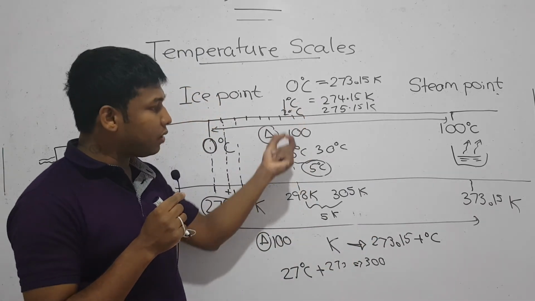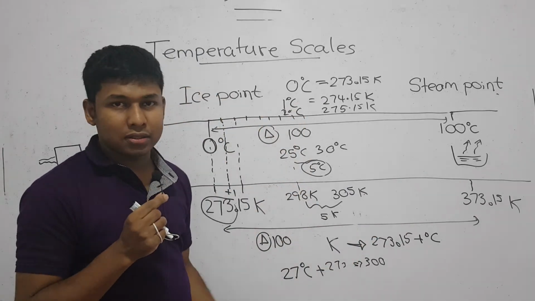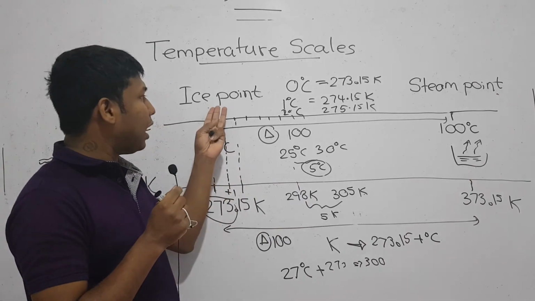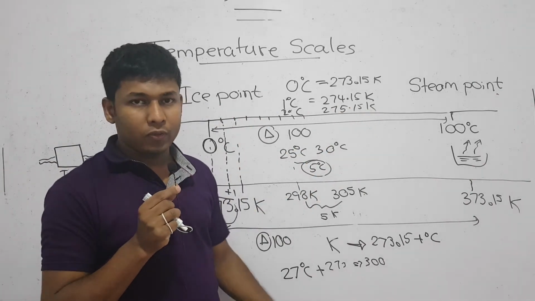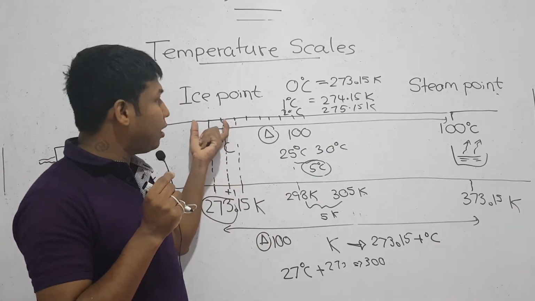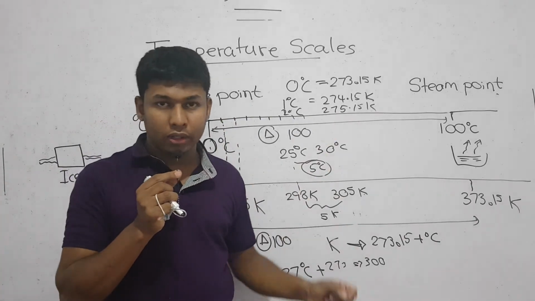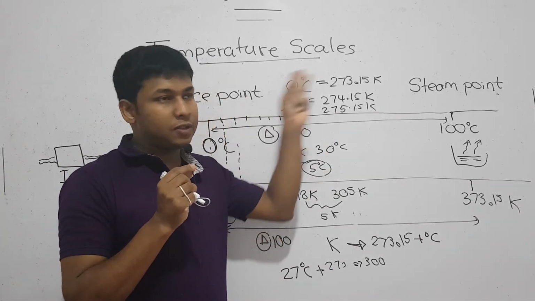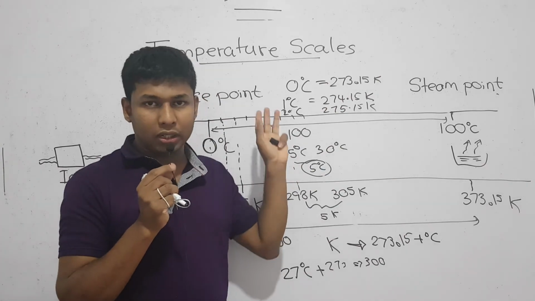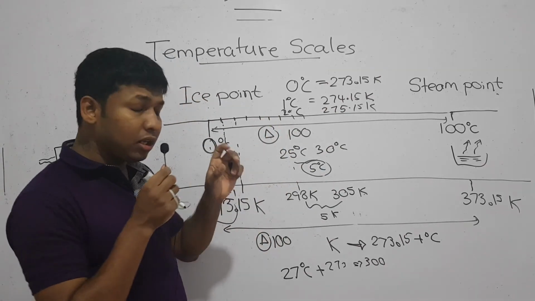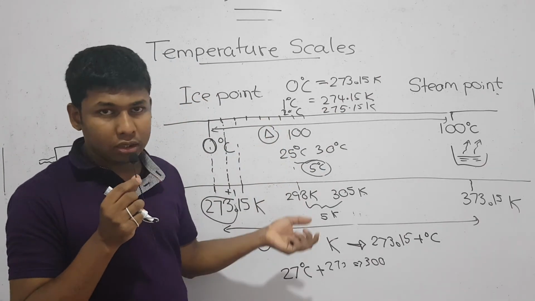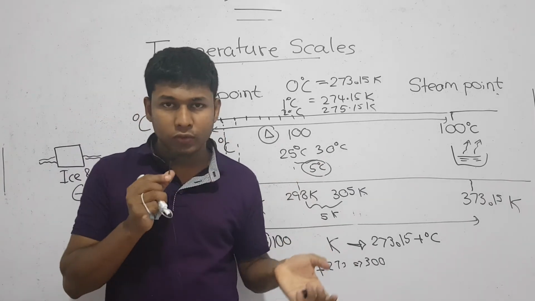Okay. This is about temperature scales. Ice point and steam point, which can also be considered as melting point and boiling point. I will tell you why I consider it as ice point and steam point instead. Why I told it like that. Now I have a few points here, and then I have a lot of questions for this as well, right?